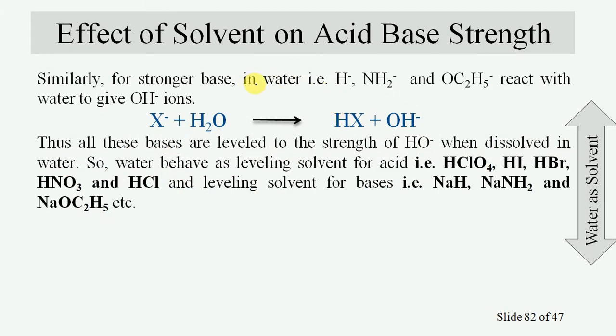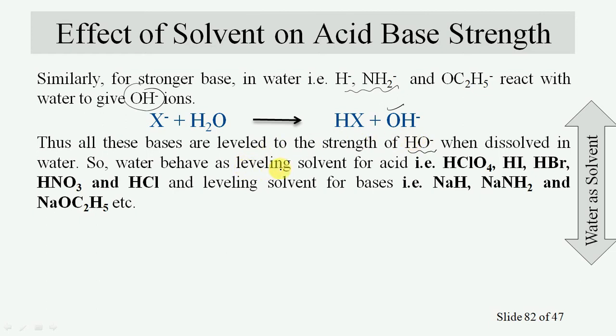Similarly, stronger bases in water, that is hydride, amide ion, ethoxide ion, react with water to produce hydroxyl ions. Thus all the bases are leveled to the strength of OH minus ions. So when these bases are dissolved in water, they produce OH minus ion, and they are all leveled to the strength of this OH minus ion.